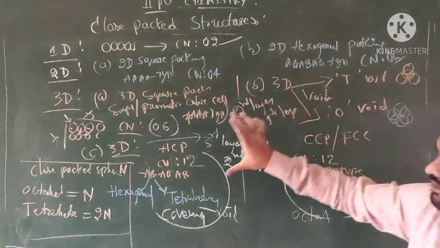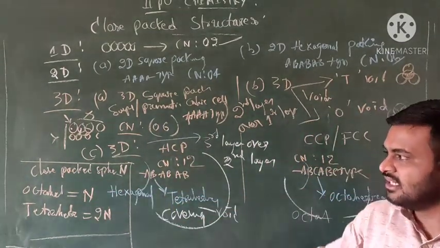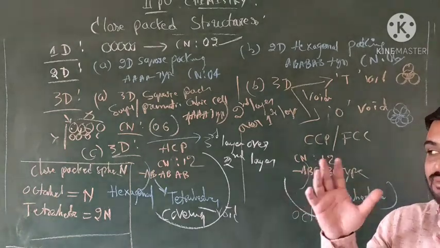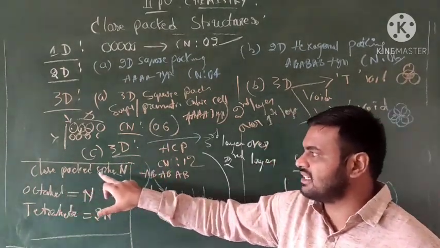Then in these two, very important, closed packed spheres. We call closed packed spheres n number. Octahedral means the number of octahedral voids present equals the number of closed packed spheres.